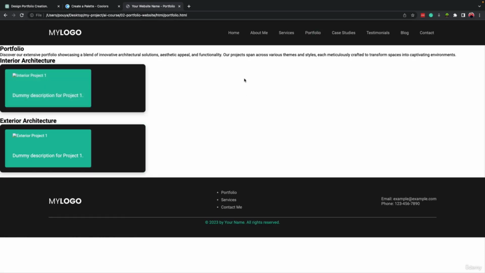It's much better, but still I don't like it. It needs to be improved. So in the next lesson, we are going to improve the style of each part separately.